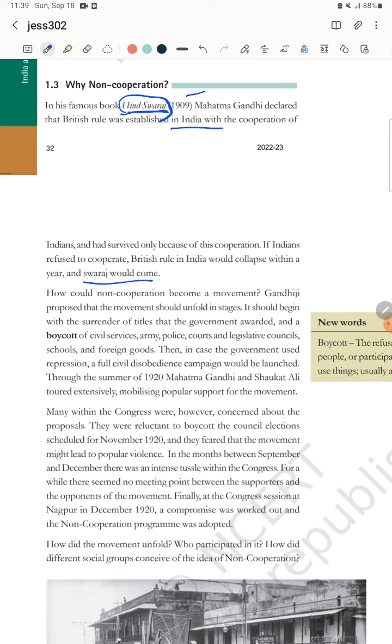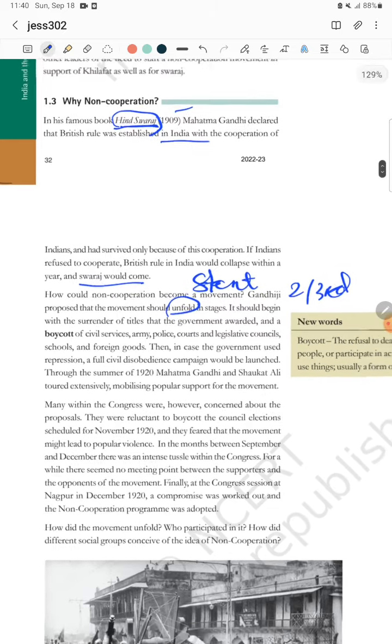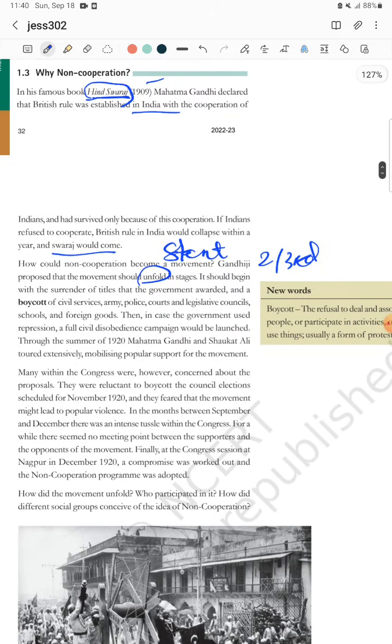The next question will be how Gandhi unfolded it. Unfold means start. Many students get confused about what unfold was. So how did Gandhi unfold the non-cooperation movement, or what was the purpose of Gandhi at that time to start the non-cooperation movement? What are the three stages Gandhi told to start the non-cooperation movement? If that type of question comes, it will be a 2 or 3 mark question. I think this time a 3 mark question will be there. A 2 mark question, very less chance. I hope in the 10th and 12th the CBSE pattern of question also came. I will discuss that one day.